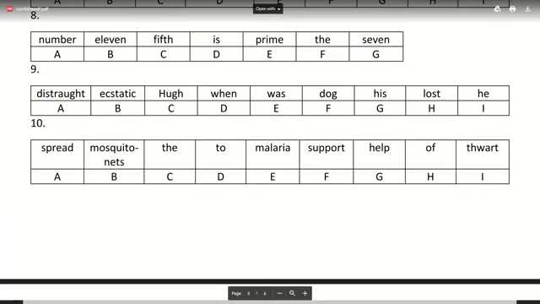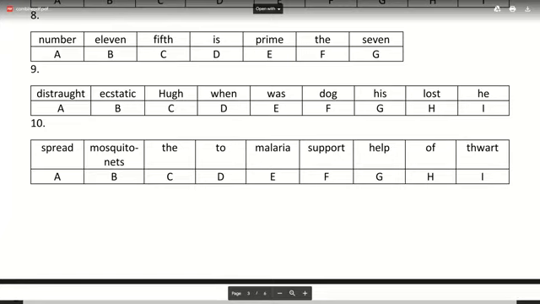The answer for number 9 is: Hugh was disgrossed when he lost his dog. Disgrossed basically means upset when he lost his dog. So the word which you don't need is the one with E, E-C-S-T-A-T-I-C, aesthetic.